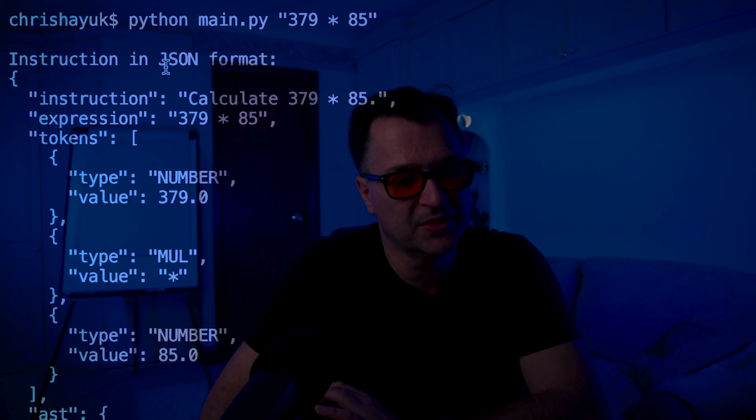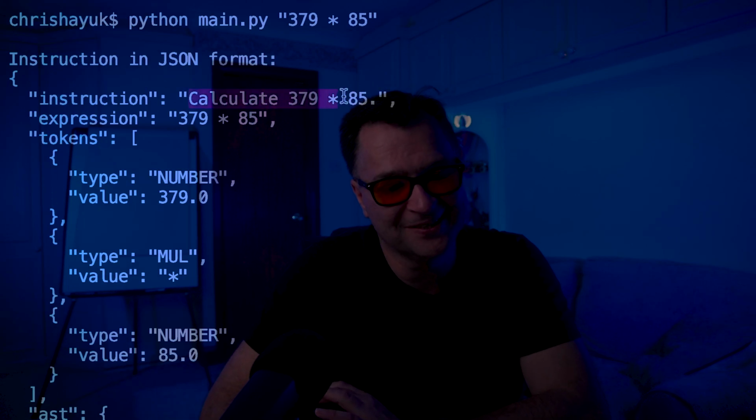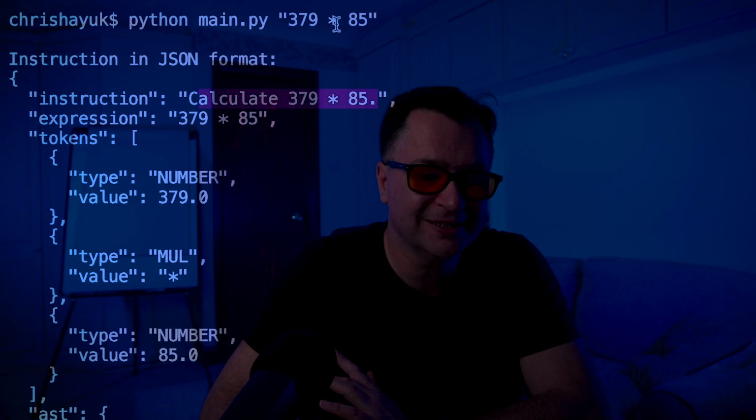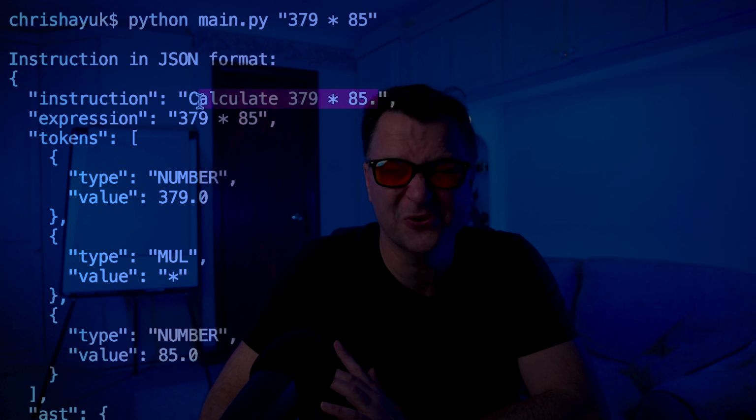It came back with my instructions, and that is the conversion that we were talking about, the final answer. Calculate 379 multiplied by 85. This is where I need to parse this expression, and then I need to calculate out this answer. So this is the instruction. This is what I'm emitting. Where traditional compilers like a C++ or C or Rust compiler emit assembly code or intermediate language, I need to emit English language. I need to emit prompts. So that is the big difference with this compiler. I'm taking in expressions and I'm emitting prompts.